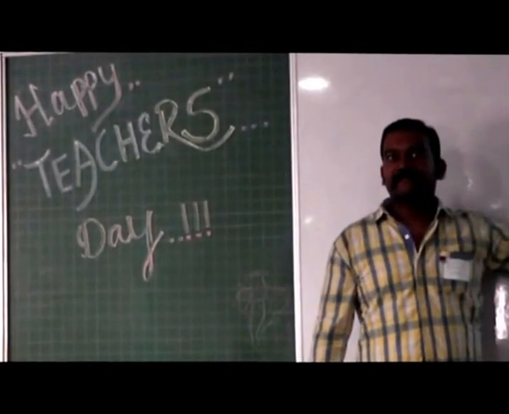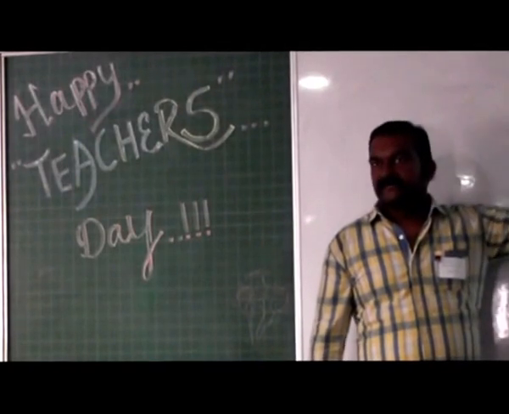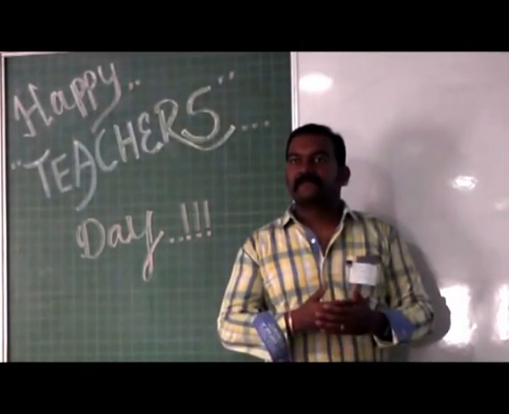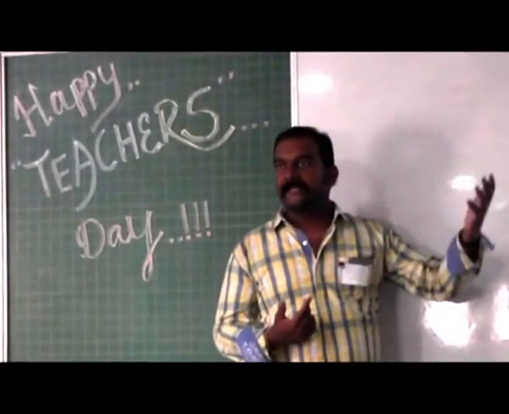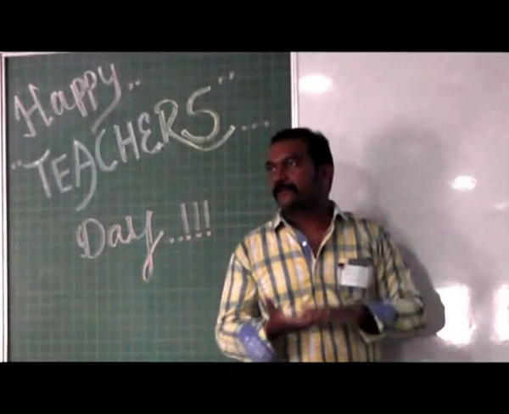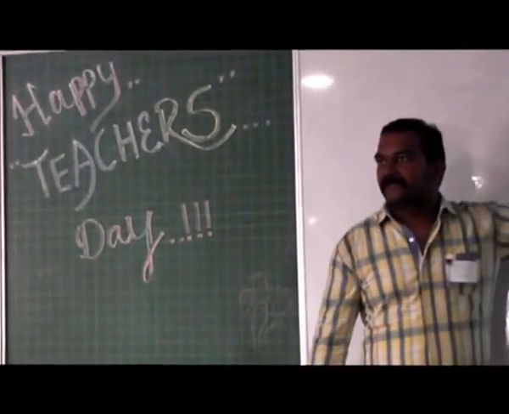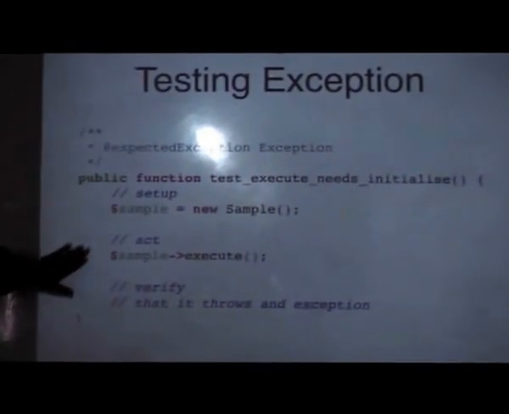In our case, we didn't do any subclassing, so we were just throwing the parent exception class. In your application, you would probably have created a child which inherits from the exception class, a custom exception, things like that. In that case, you would be specifying that class name. So this is how you would test and make sure that an exception is thrown.